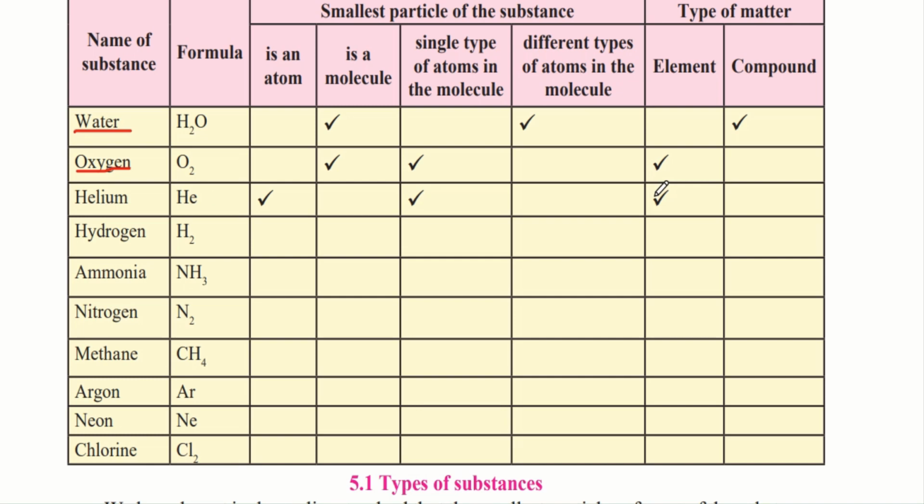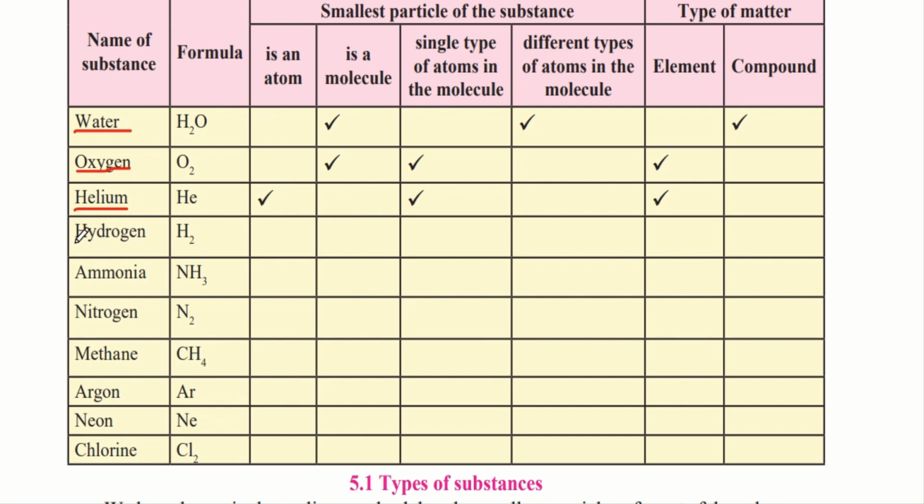You all must have noticed what a periodic table looks like, and all the examples that are put up on the periodic table are nothing but elements, because the periodic table is a classification of all the different types of elements that are found in nature. So the next example is helium, and the formula for helium is He, and it is an atom. It is not a molecule because just one atom gives you helium. It is a single type of atom because it's only helium and no other atom. And this is a part of the periodic table, hence it is an element.